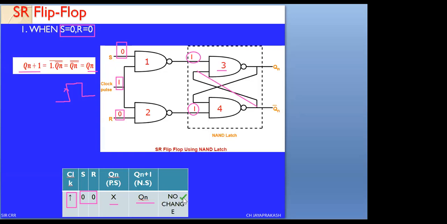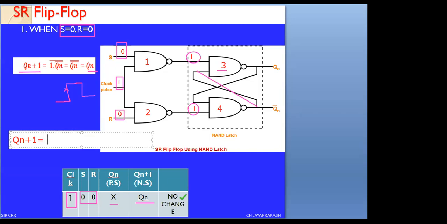If there is any doubt in the equation, look at it once again. The output of NAND gate 3: we are writing Q of n plus 1, the next state of Qn for NAND gate 3.